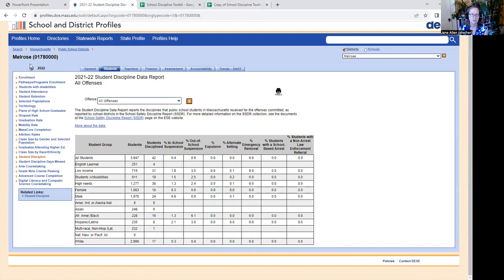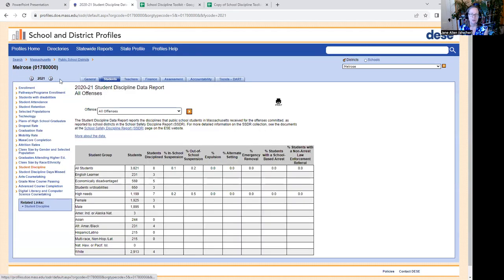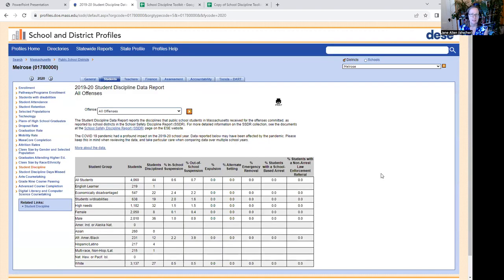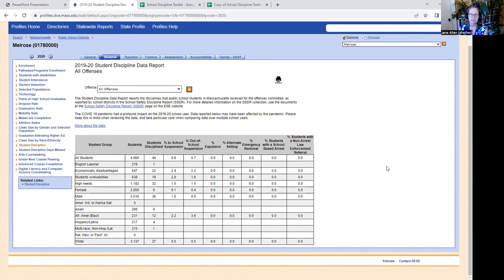So right now we're in the most recent year of data, which is 2022. If we go back to 2021, you can see you have a forward and a backward arrow. You can go to 2020. And it goes back approximately a decade of data. So if they just went back to the template toolkit and made a new copy and called that copy 2021, they could paste in the 2021 data and then do the same thing for any years going back. Exactly. And that is what we have done.